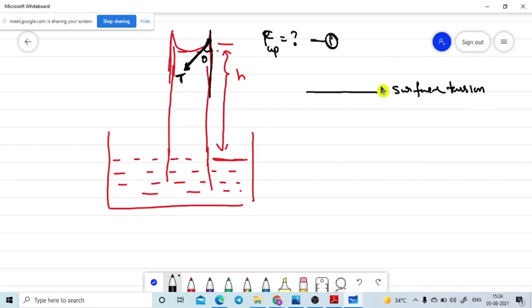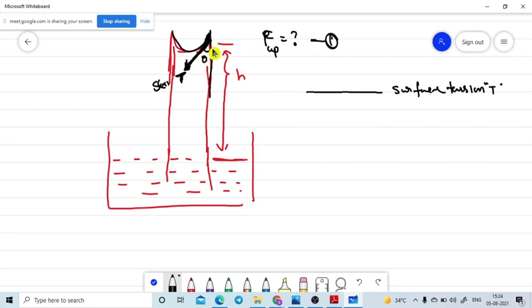Hello. So that surface tension force will act in the tangential direction of the liquid free surface. On the liquid free surface, one force is acting tangentially, in a downward direction. In this direction this force is acting; it is the surface tension T, or I can take S also, no issue. Just assume T is the surface tension.